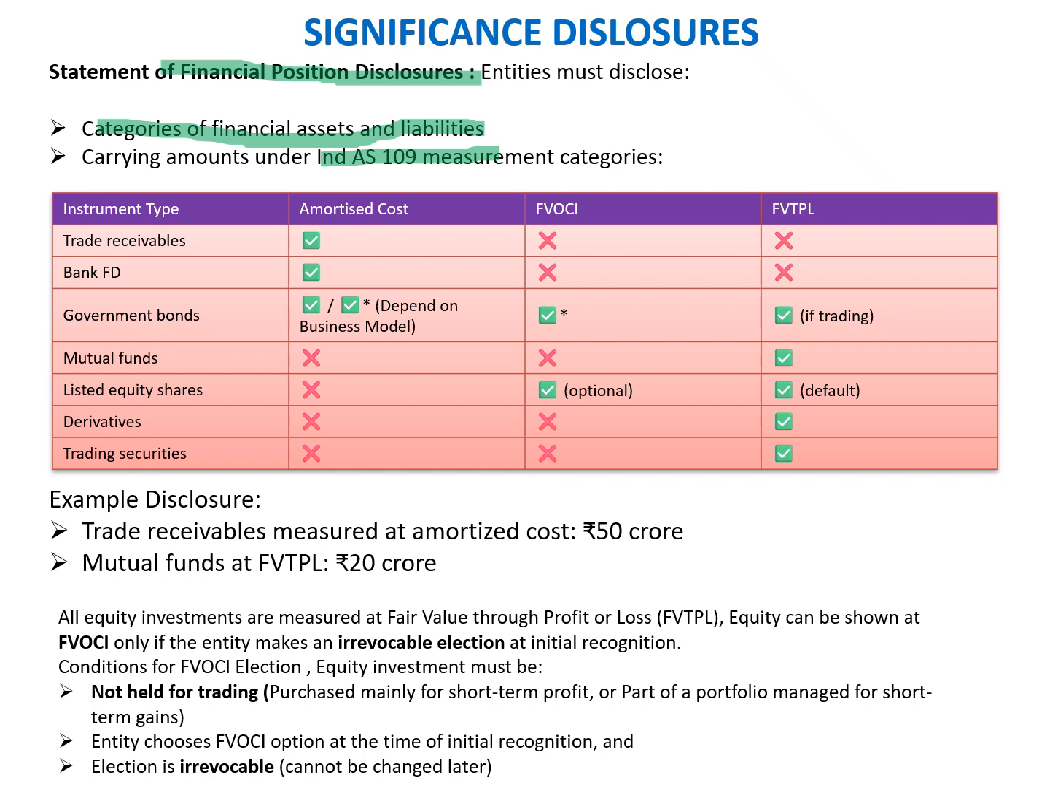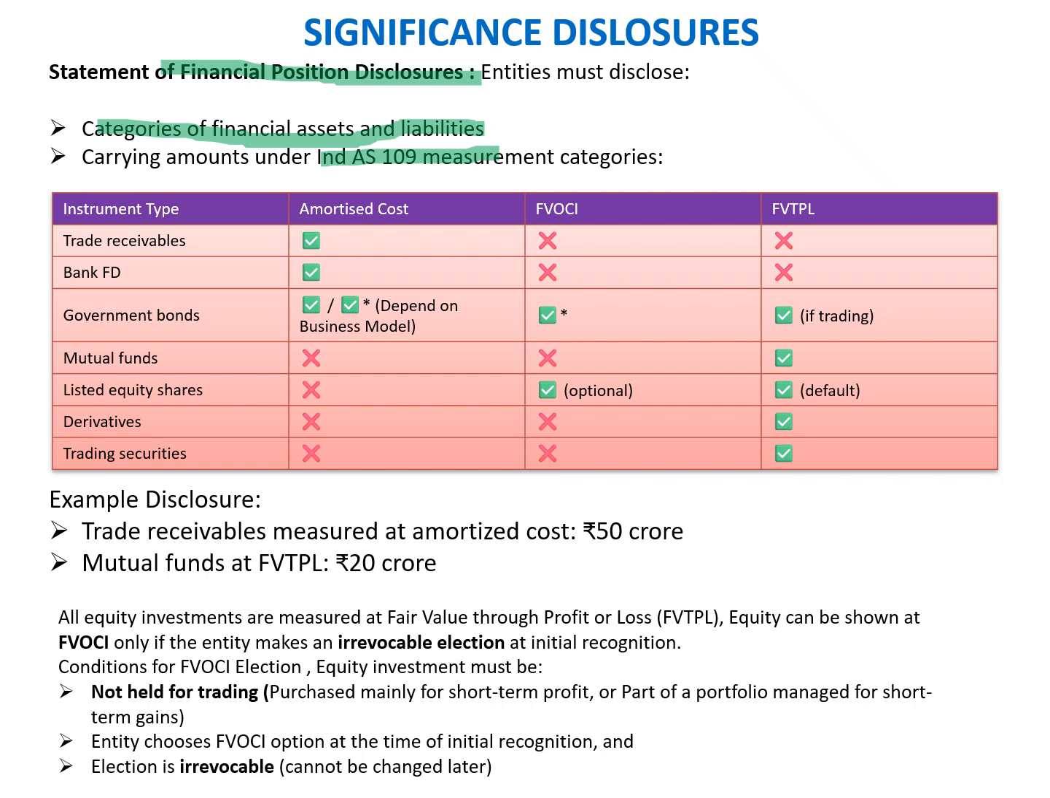When we talk about the instrument type, trade receivable is categorized as amortized cost. Bank FD is shown as amortized cost. Government bonds are classified as either amortized cost or fair value through OCI, depending upon the business model. If the business model is hold to collect, then it has to be mandatorily classified as amortized cost. But if it is hold to sell, then it has to be classified mandatorily under FVOCI. And if it is specifically for trading, then it has to be mandatorily classified under fair value through P&L.